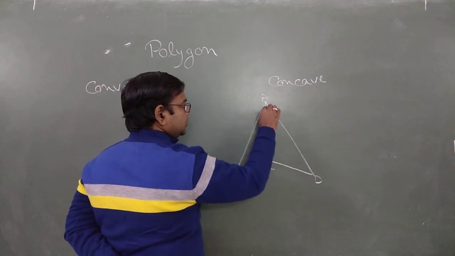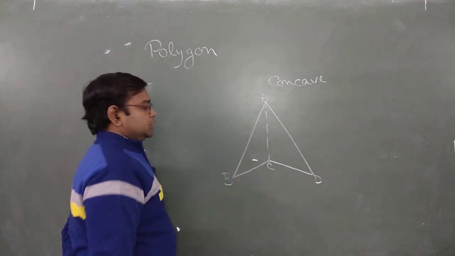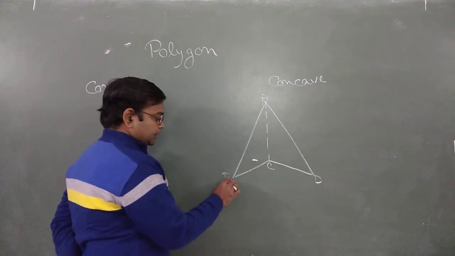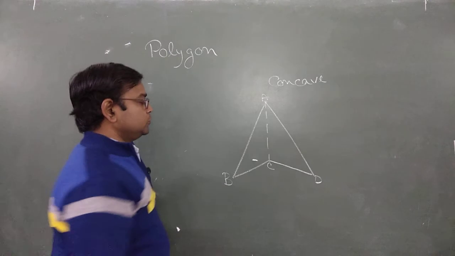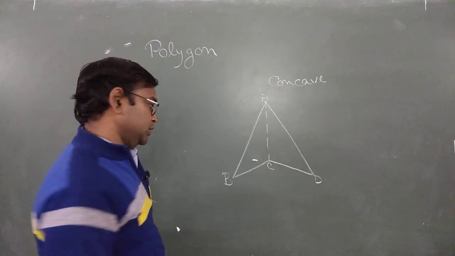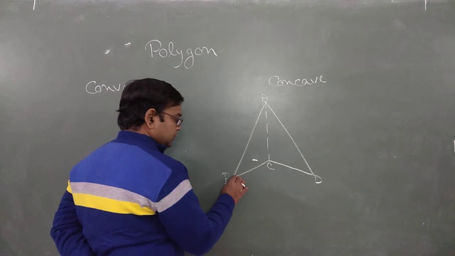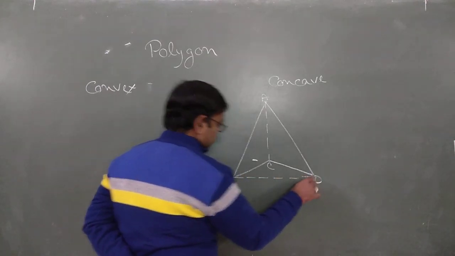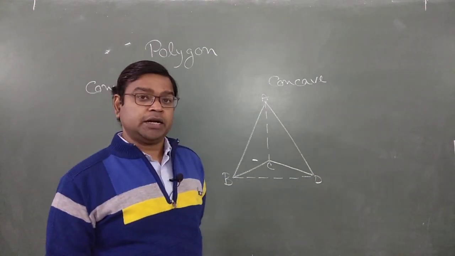So the line segment which joins these two vertices is a diagonal, number 1. See here, it's number 2. B and D also are non-consecutive vertices because they do not come just after or just before each other. So if we join these two points, the line segment BD also satisfies the condition of a diagonal.